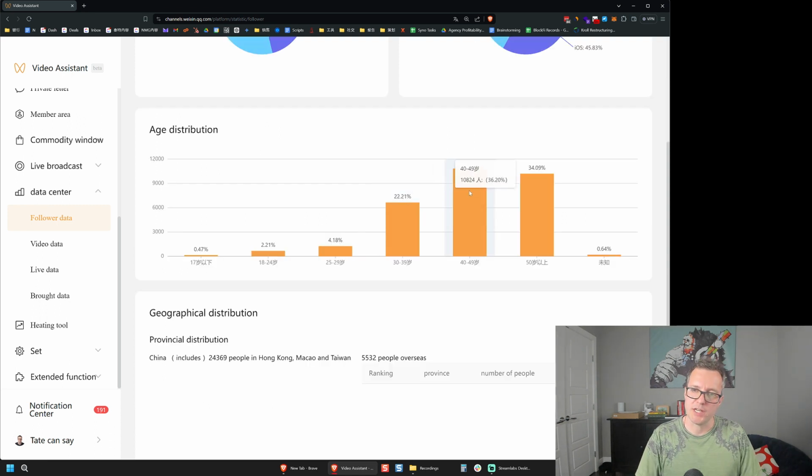I don't know. On WeChat, my followers skew towards an older age. And I think that makes sense because WeChat is the social platform in China where basically all of your Chinese family members are on it, including the older ones. A lot of the platforms aren't like that. They skew more towards the younger audience.